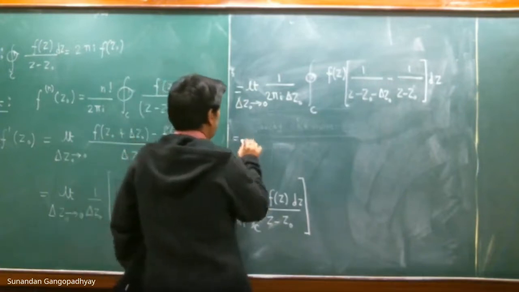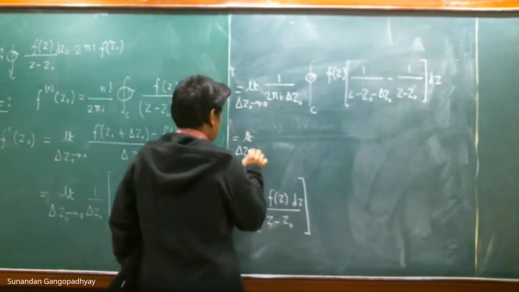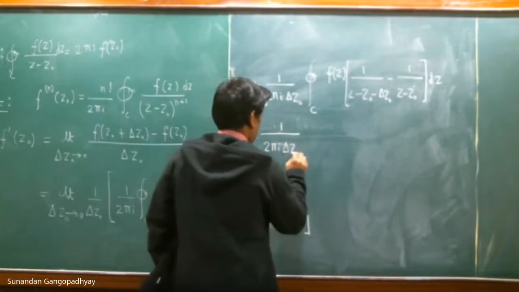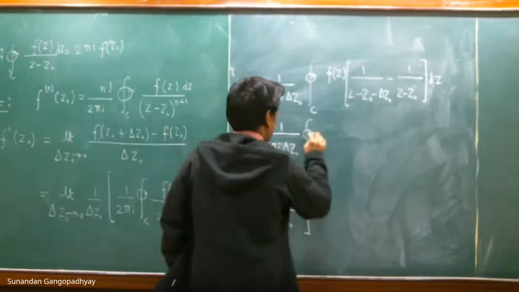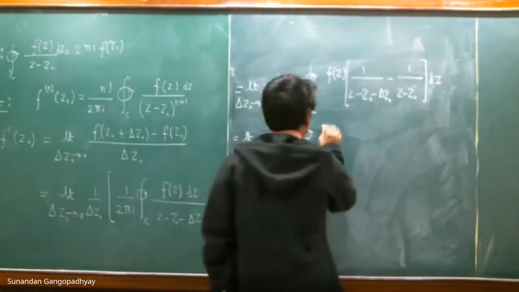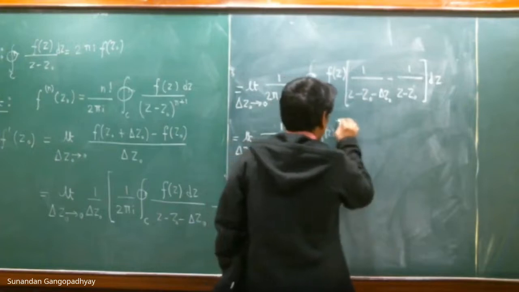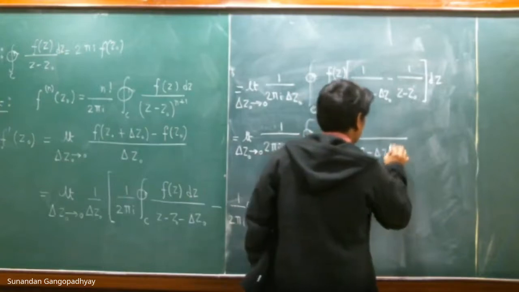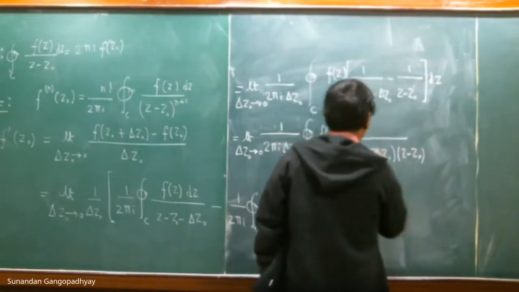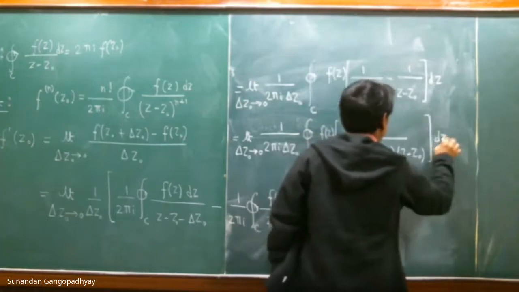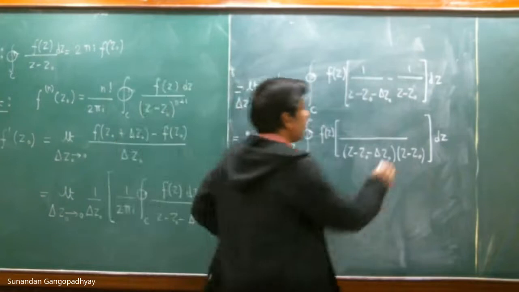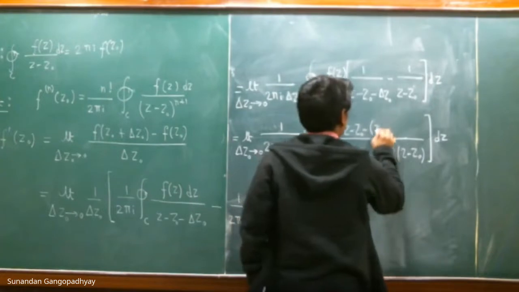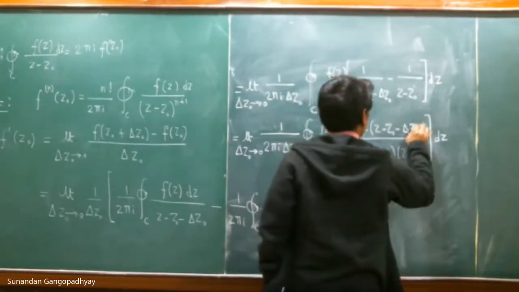If you simplify further, the denominator is (z minus z naught minus delta z naught)(z minus z naught) dz, and in the numerator we shall get (z minus z naught) minus (z minus z naught minus delta z naught).